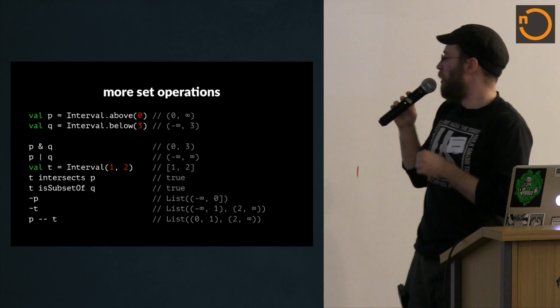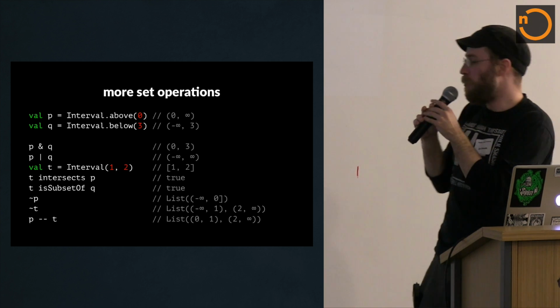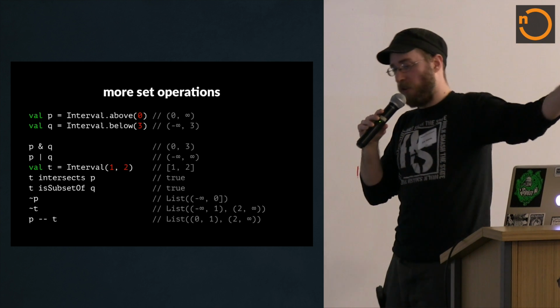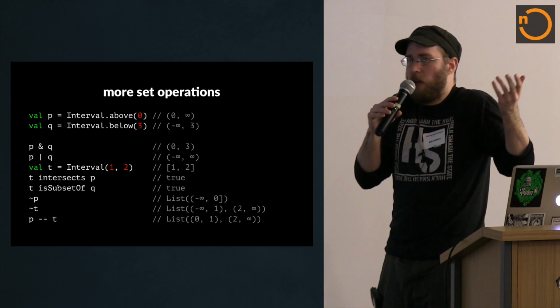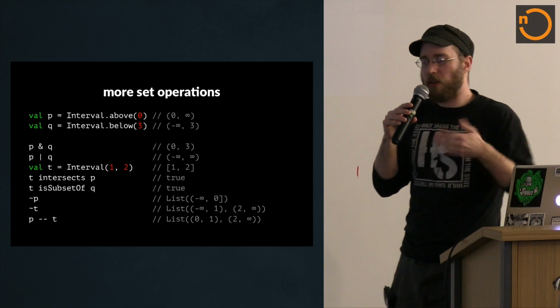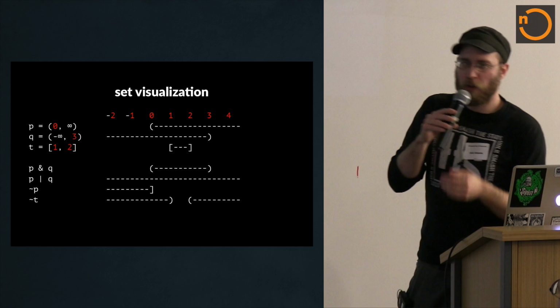I mean, you're never really going to get more than two intervals, but list was just a convenient type to return. And you might actually get nothing. For example, if you have the interval that's all numbers and you complement that, there are no intervals you're getting back. So rather than give you an empty interval, we just give you nothing, because that's, in some sense, just as correct. And here's a visualization of that.